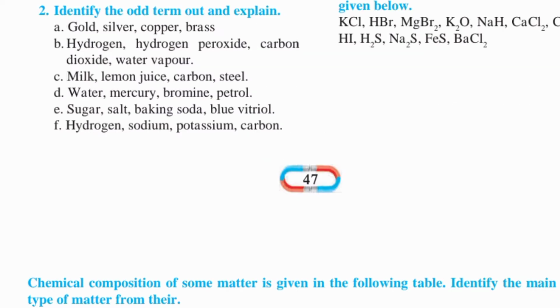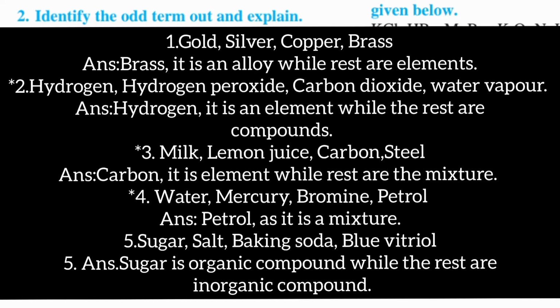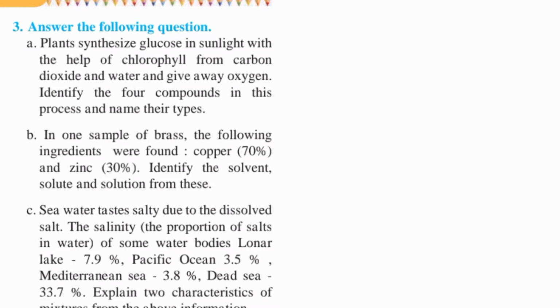Identify the odd term and explain. Question number 3. Answer the following question. First one, plant synthesizes glucose in sunlight with the help of chlorophyll from carbon dioxide and water and gives away oxygen. Identify the four compounds in this process and name their type.